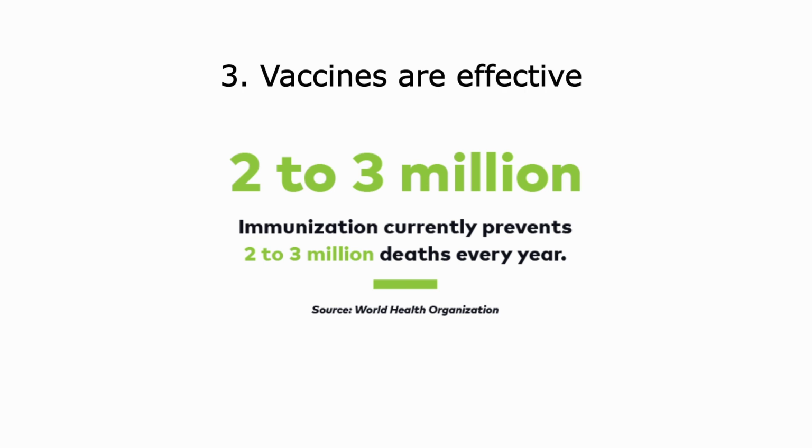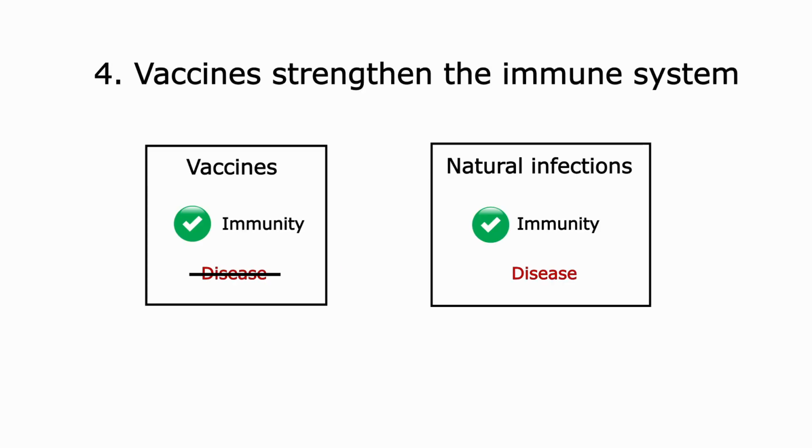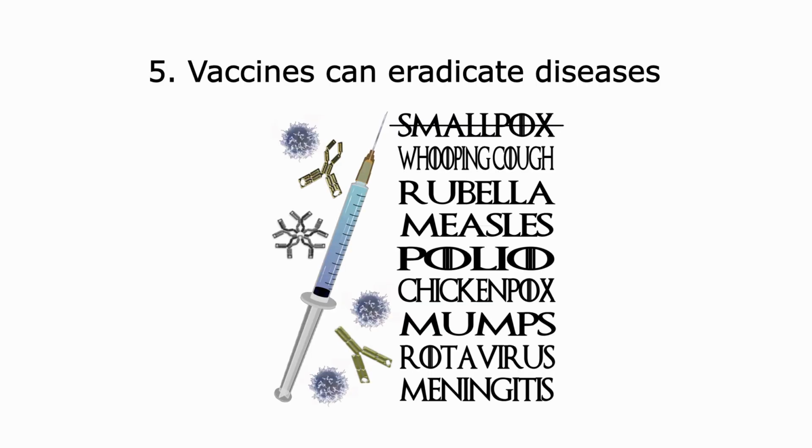Vaccines are effective and save between 2 and 3 million lives a year. Vaccines don't weaken the immune system, but they strengthen it. Vaccines generate the same memory as natural infections, but without causing diseases. Vaccines allow us to eradicate diseases like smallpox, which was eradicated in 1979.